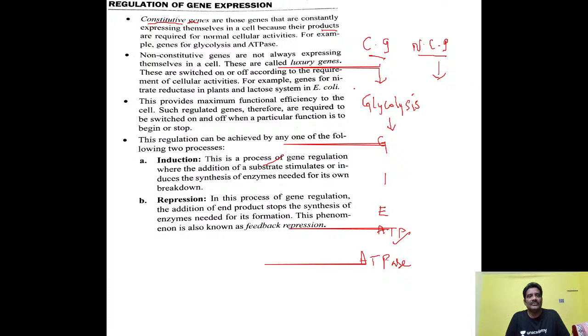So here, one more important point. Some genes constantly work and control some of the processes which are important for cellular activities. Non-constitutive genes are those which work only under some conditions when there is a requirement. When there is no need, these genes will be switched off. These genes will be expressed or switched on only when there is a requirement. So what is that? Let us study now.